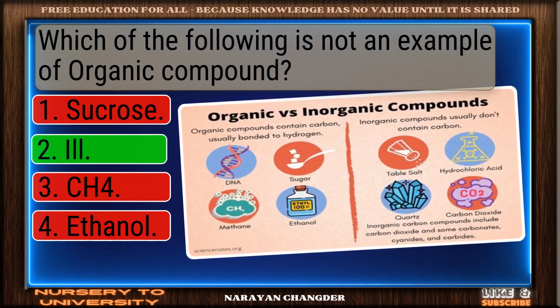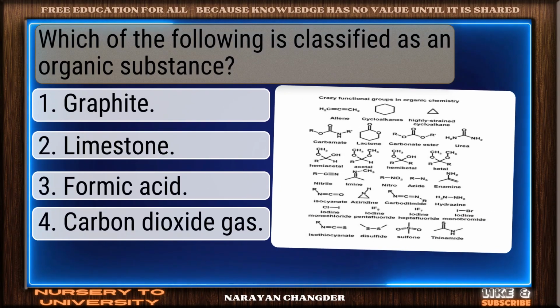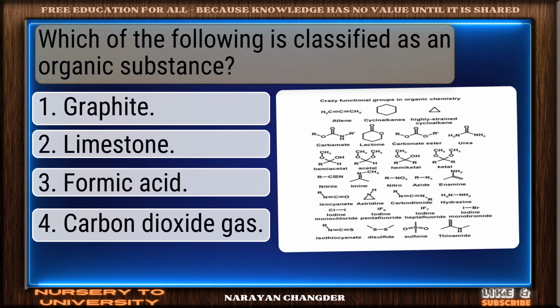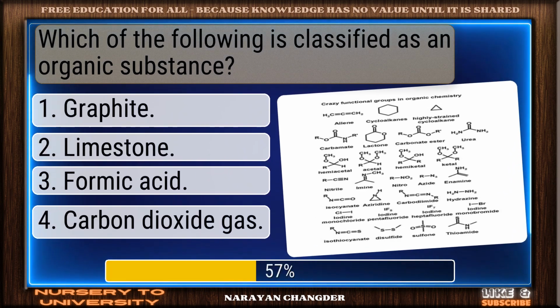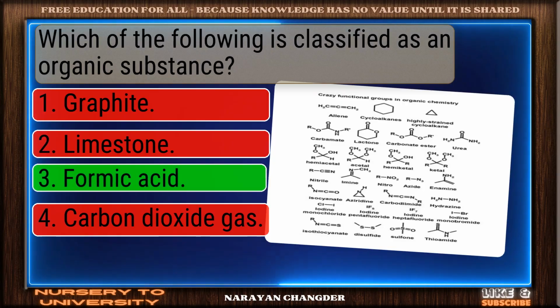Right again. Ill is a valid answer. Which of the following is classified as an organic substance? Or. Nice work. You chose formic acid and it is correct.